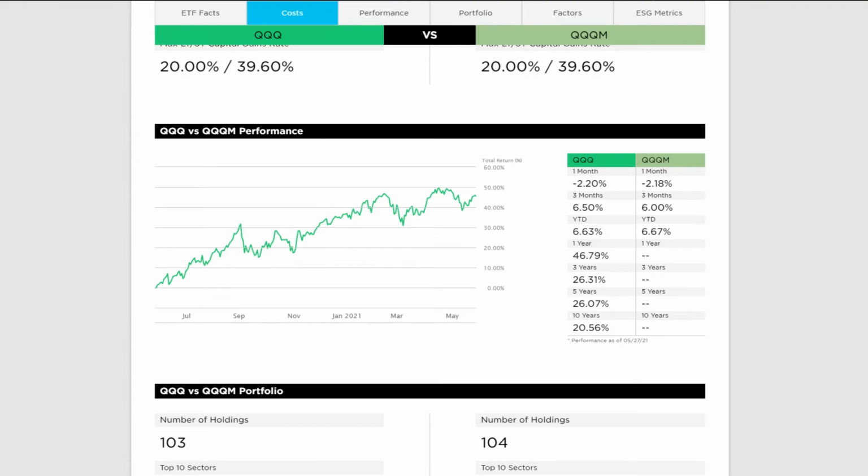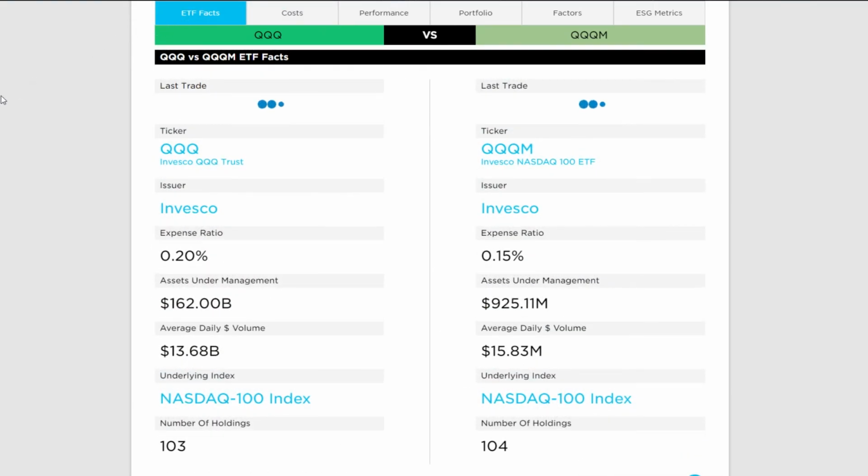The final risk to consider is that if QQQM fails to attract enough investors, it could technically be closed by Invesco. This would trigger a taxable event if held in a taxable account. However, given the success of QQQ, I have a hard time believing that a cheaper version wouldn't also be successful. So far, it seems to be doing just fine.